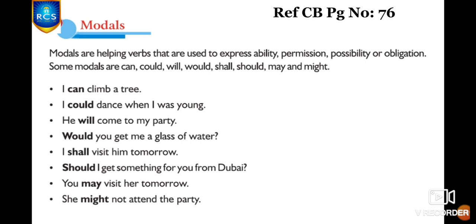Here they have given you many examples for modals. For example, I can climb a tree. That means I am able to climb a tree. I could dance when I was young. That means I could dance when I was young, but now I cannot. He will come to my party. That means it is an action that is going to happen in future.